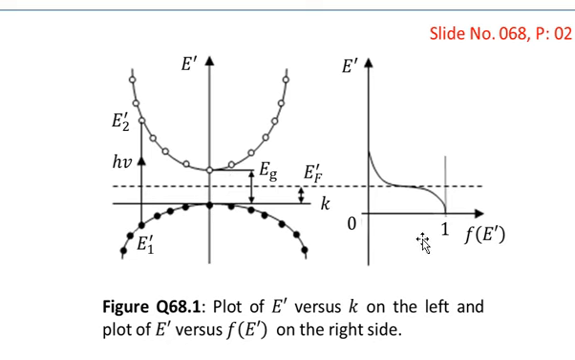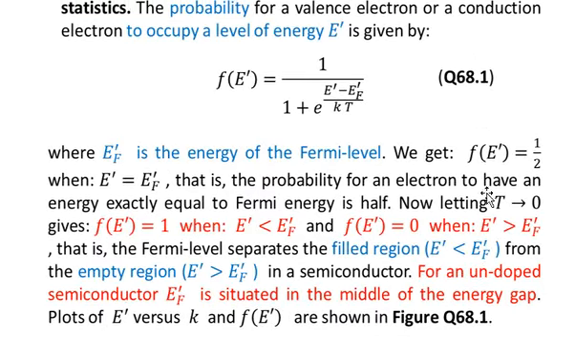Now on the right hand side, we have the plot of E prime versus f of E prime. You know that f of E prime gives you the probability that the state E prime will be occupied by an electron. And you see that we have also said one thing over here, that f of E prime is equal to half. When will it be half? It will be half when the energy of the electron is equal to the Fermi energy.